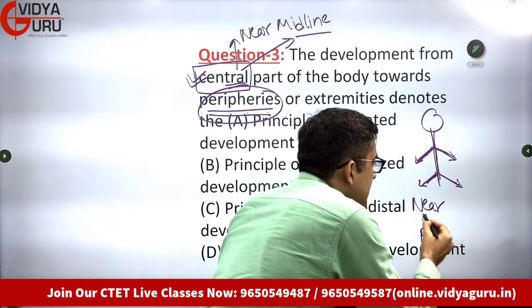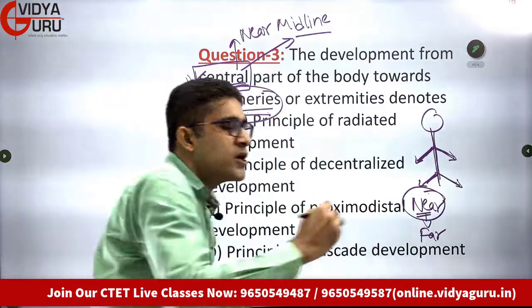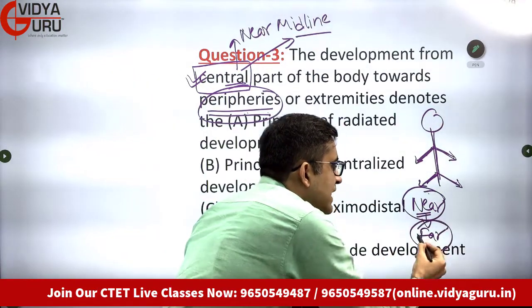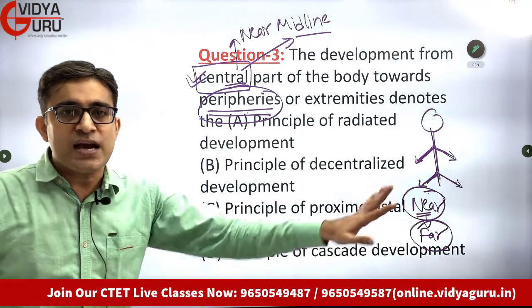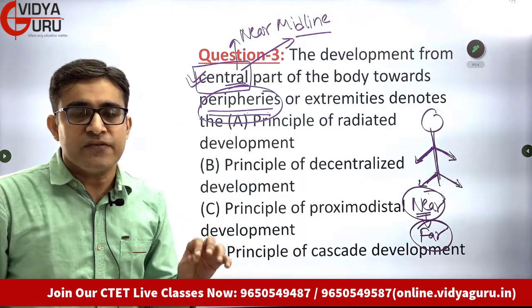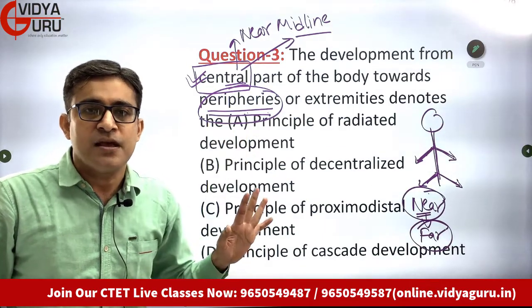What is near to the midline? That particular organ will develop first. What is far away from the midline? That will develop later. That is why, students, even a 3-year-old child who has developed all the internal organs, his